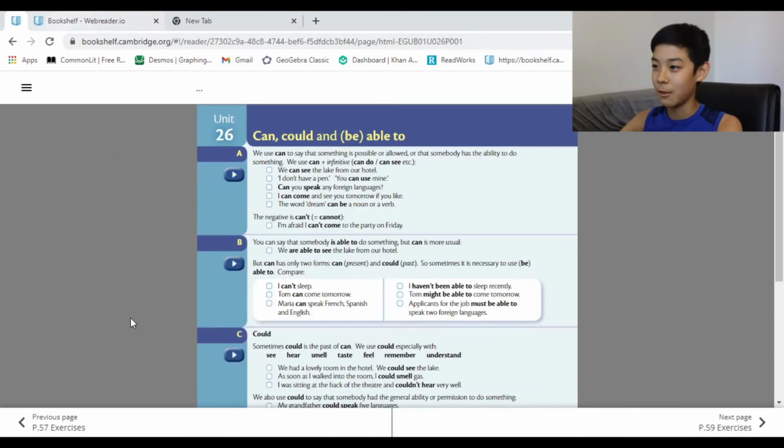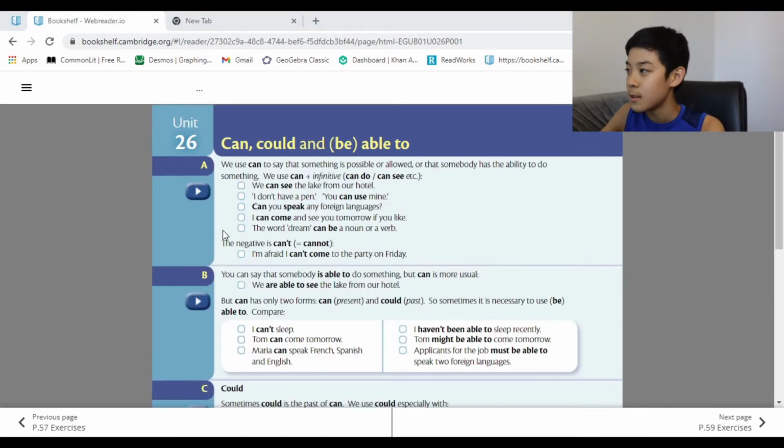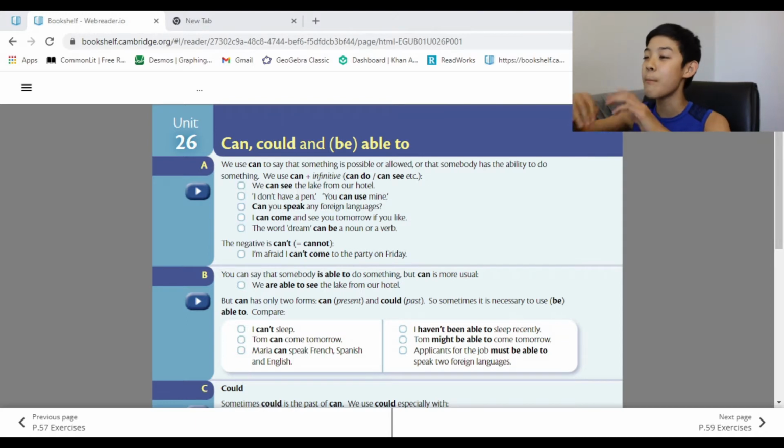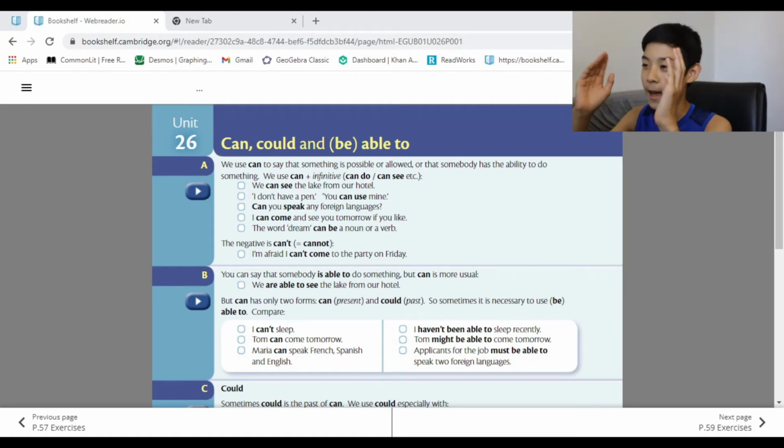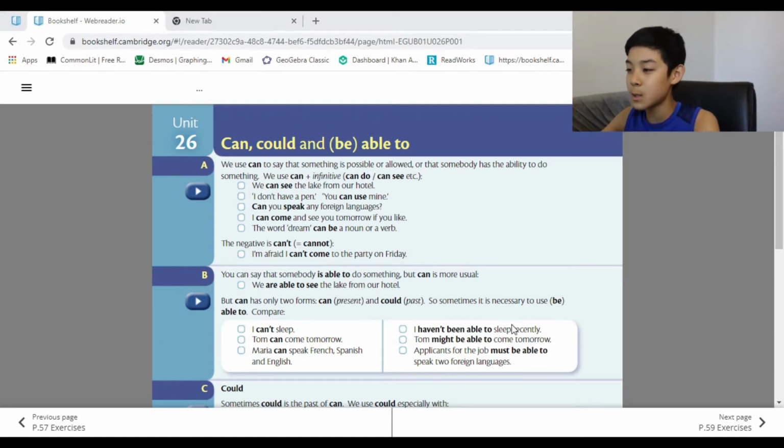We will be doing Unit 26: can, could, and (be able to). The "be" isn't always there, that's why it has the brackets. So let's begin. Hopefully you guys enjoy.